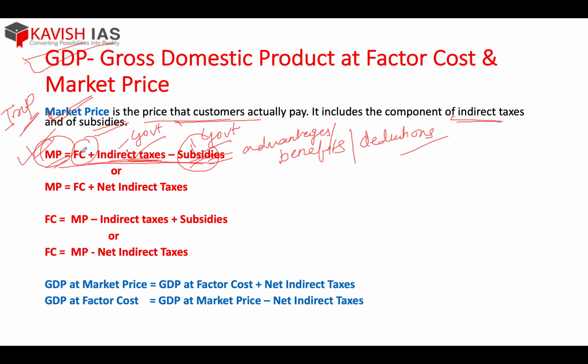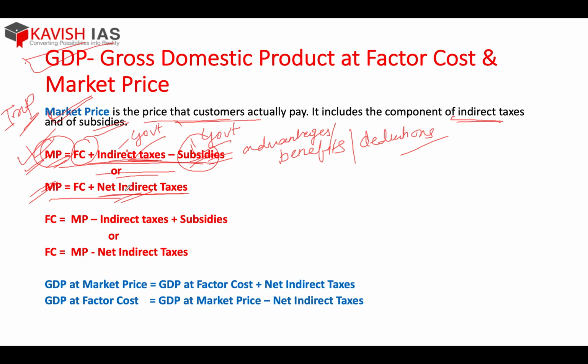So market price is what? Factor cost plus indirect taxes minus subsidies. Or simply you can say net indirect taxes, meaning indirect tax minus subsidies. You might get this in the question. So just remember, no need to mug up: factor cost is the cost of production, but to arrive at market price you have to pay taxes to the government, so those taxes you add, and subsidies are the advantages given to you by the government, so you deduct them. Okay, so this is simple.